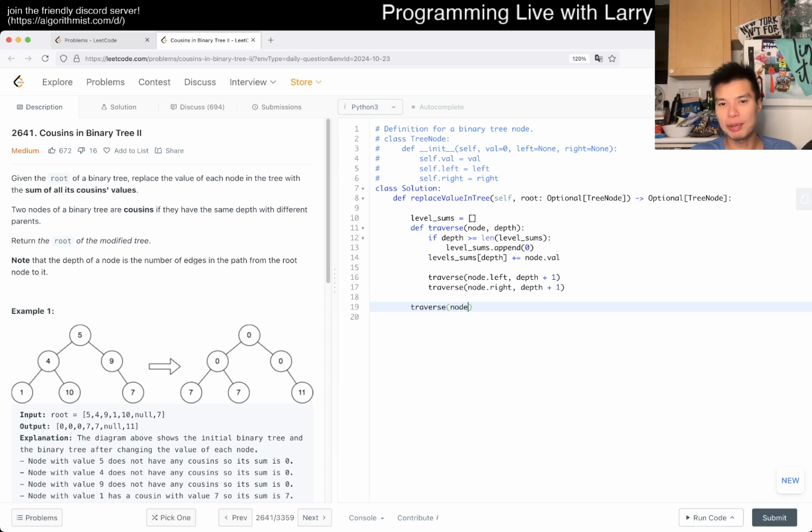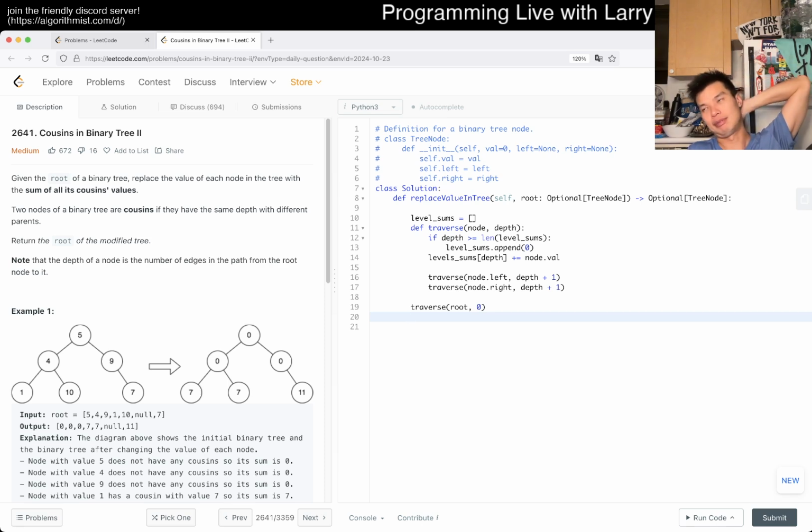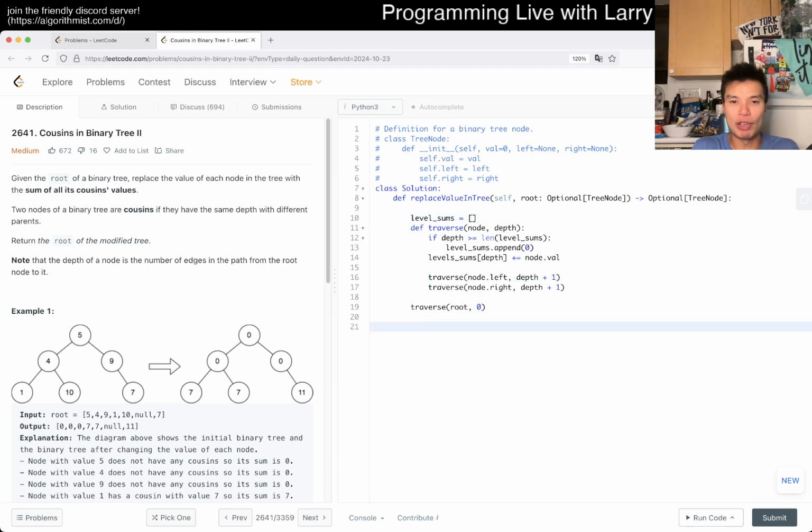And this is pretty much it with respect to just getting the level sums of all the levels, right? And then now we can traverse it again. I have to figure out how to name it. Maybe this could be like get sum or something, or whatever.